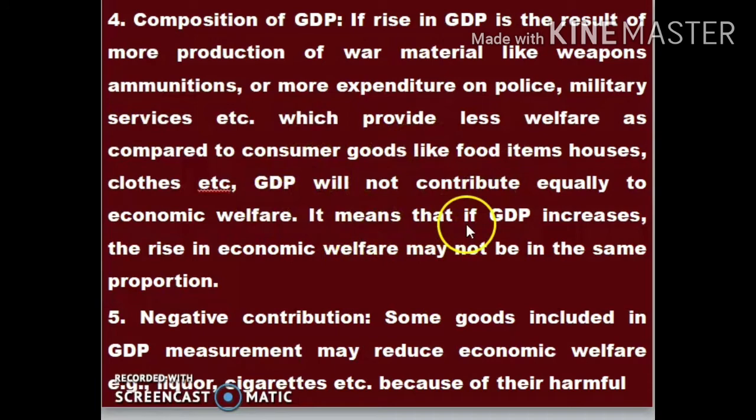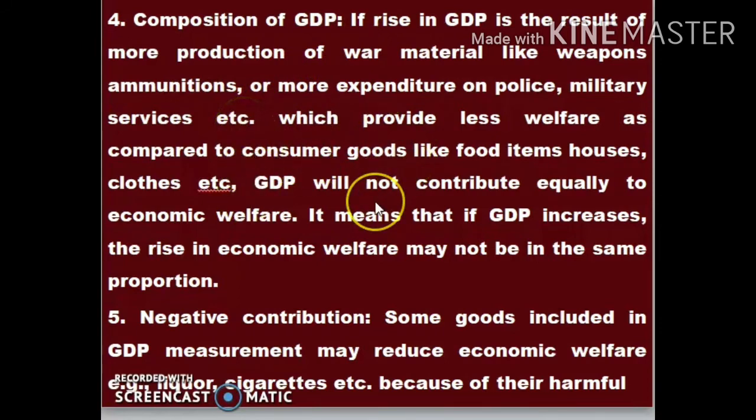It means that if GDP increases, the rise in economic welfare may not be in the same proportion. Sometimes in the economy there may be more use of war materials, so food materials are less produced.